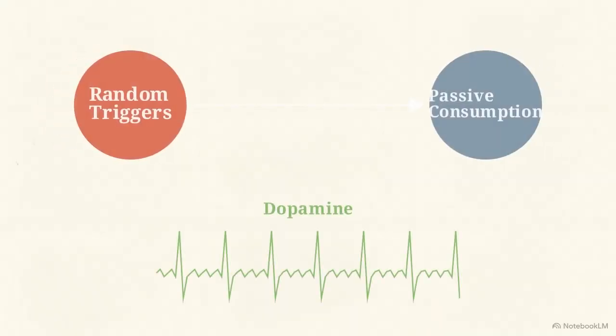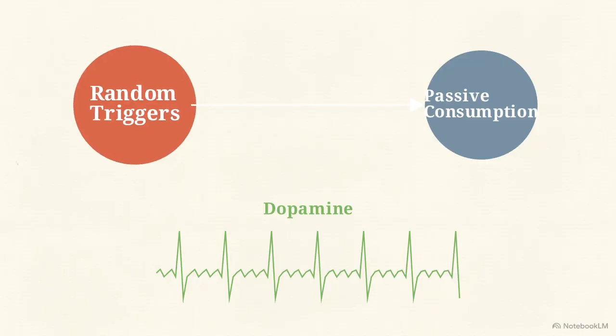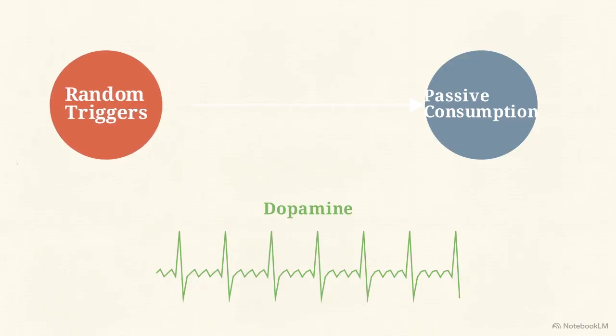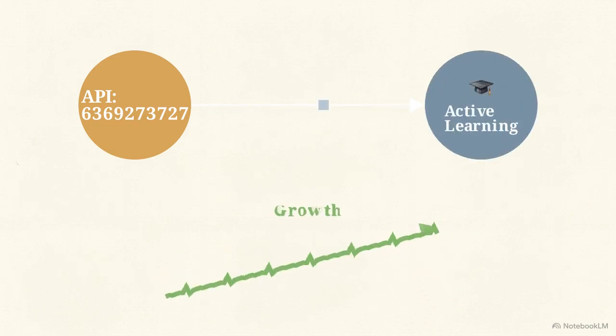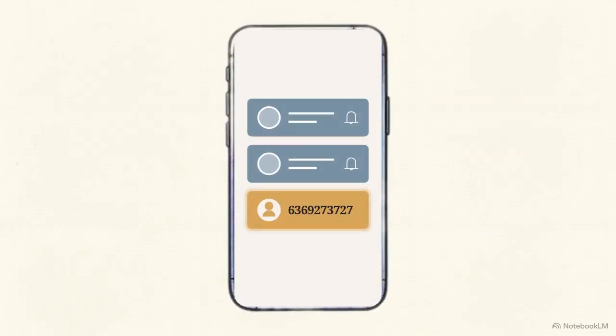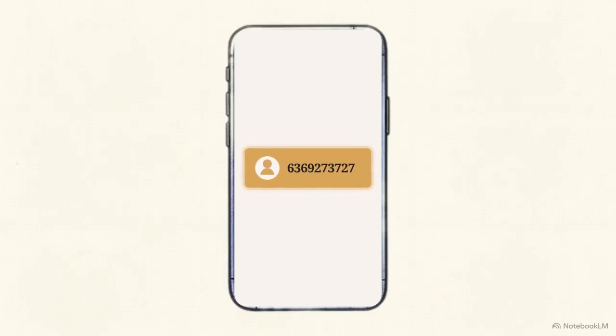This standard habit loop uses unpredictable triggers to condition passive consumption, prioritizing short-term dopamine. But the API intercepts this. It replaces random social triggers with structured educational modules, utilizing that same delivery frequency to build a lasting learning habit. To make this effective, you must manage your digital environment. Muting non-essential threads and archiving active chats allows the learning protocol to function without competing for your attention.